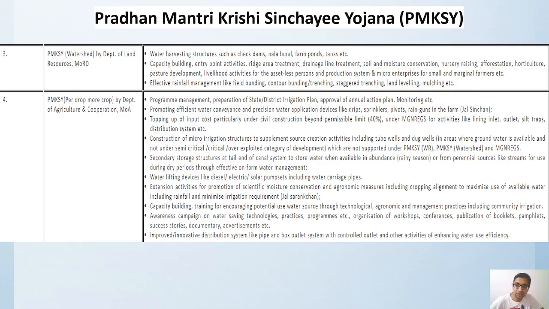Okay, so Jal Sanrakshan is yet another important thing that has to be further tackled. Okay, then capacity building, like we have to provide training to the farmers, right? Training in various fields, how you can conserve water, how to optimally utilize it, and new technologies, right? Technological, agronomical, management practices, and how you can go for community irrigation plans, right?